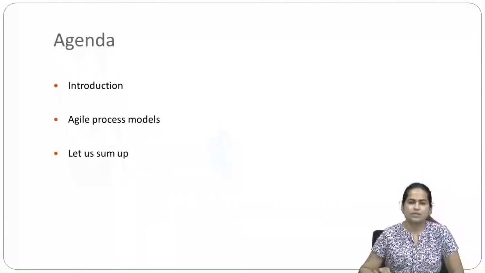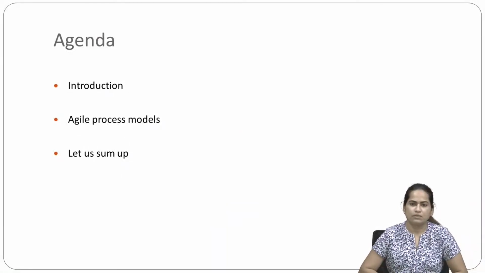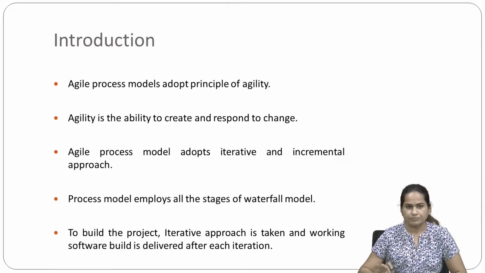Today we are going to see the paper MCIT 105 Software Engineering, Block 1, Unit 4, Agile Process Models. In today's agenda, we are going to discuss the introduction of agile process models, which process models we have in agile process models, and after discussing all the process models, we will sum up whatever we have learned. So we are starting.